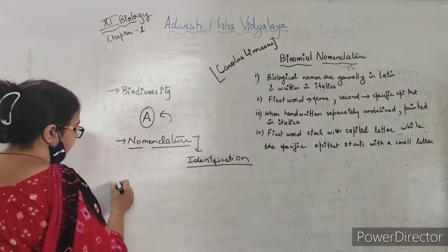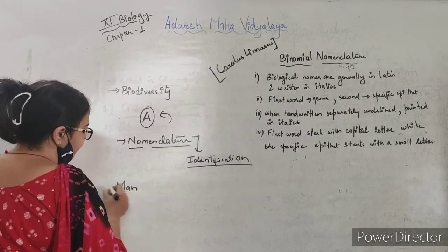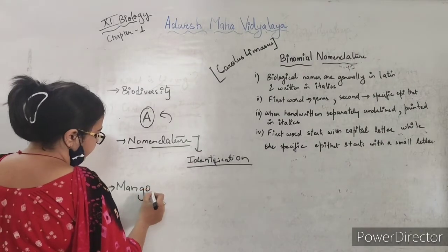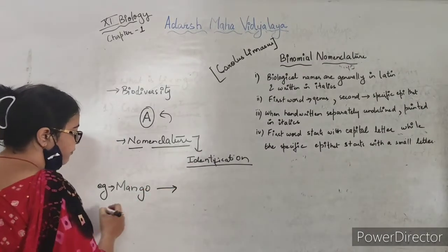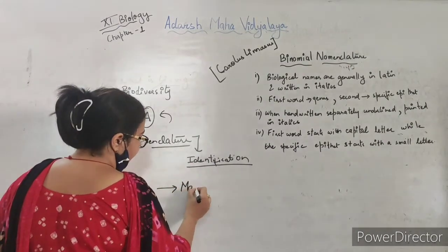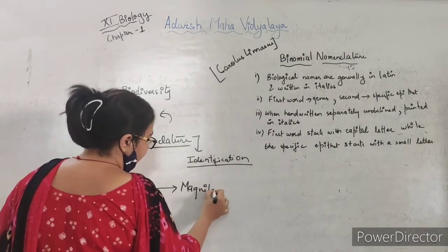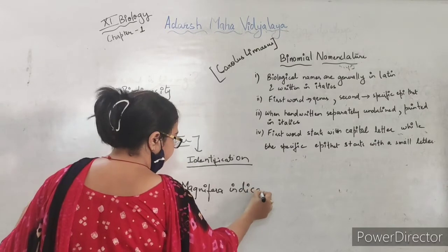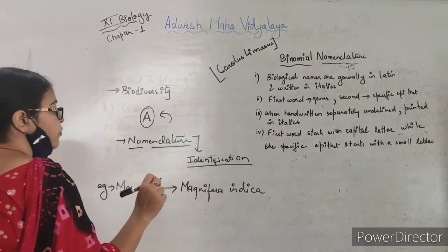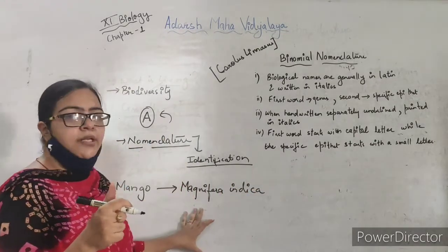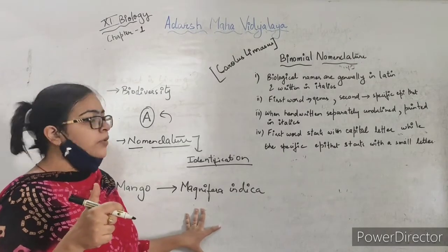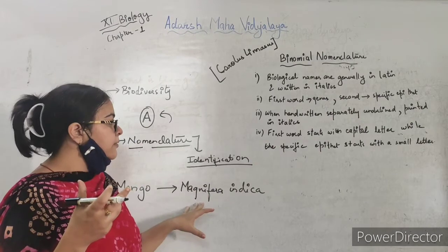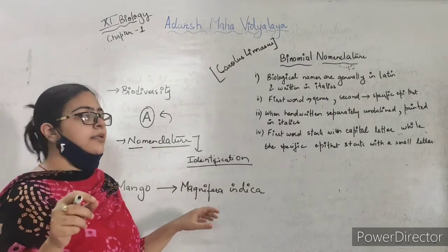Now we take the example of mango. The scientific name of mango is Mangifera indica. So when you write it, you have to write it in italics.